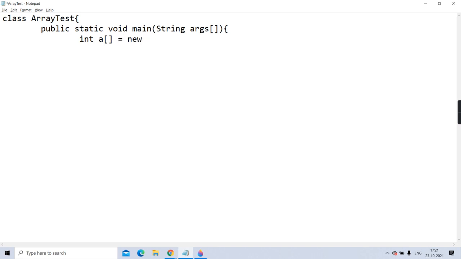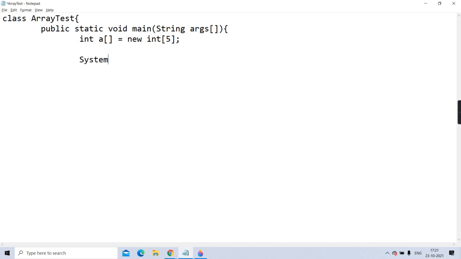When you do array instantiation. Only then is the memory allocated. And how do we do array instantiation? By new, then the data type, int, then the element size, how many you want. Suppose I have given 5.